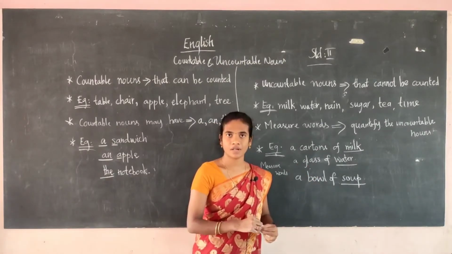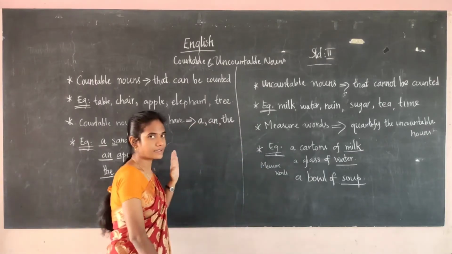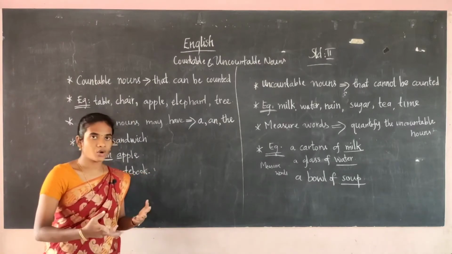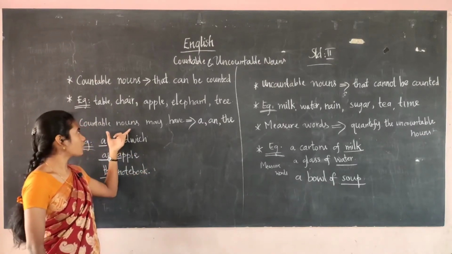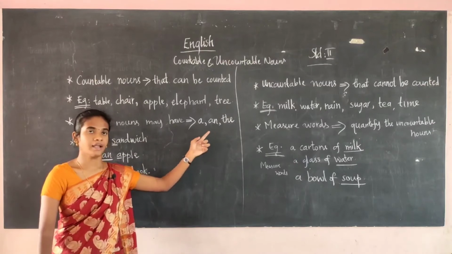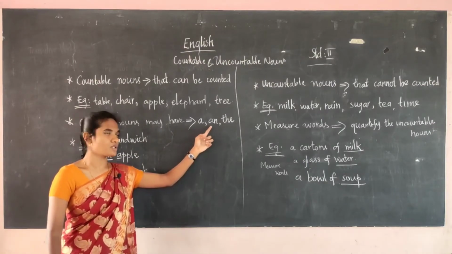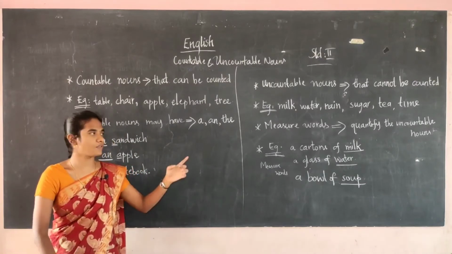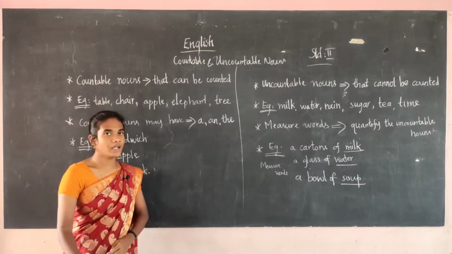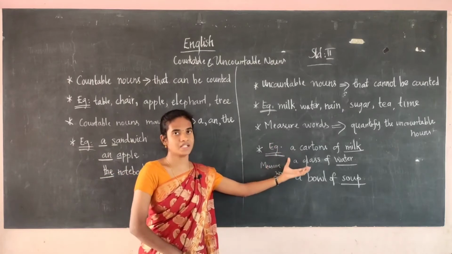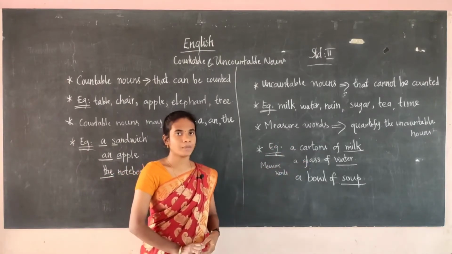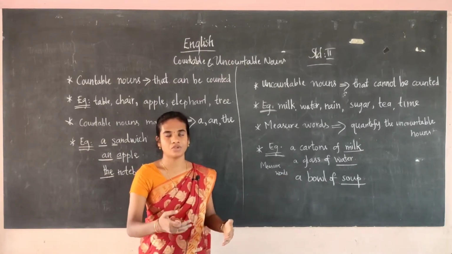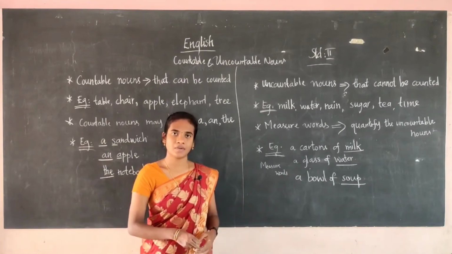Okay students, are you clear with this? What's the countable noun? The nouns that can be counted. What's the uncountable noun? The nouns that cannot be counted. For the countable noun we have to use a and the. A is used before the consonants, an is used before the vowel sounds, and the when we are telling about the particular person. And for the uncountable nouns we have to use the measure words to quantify them. For example, glass of water, bowl of soup. Students, are you clear with this?